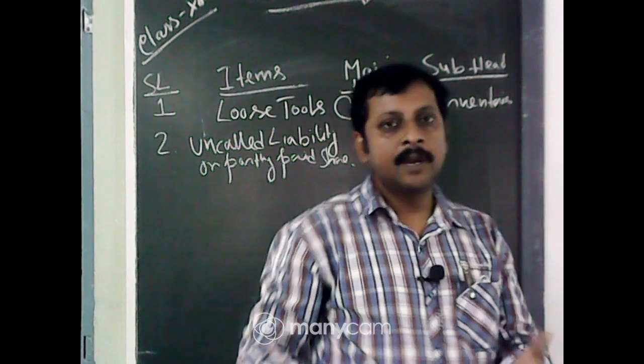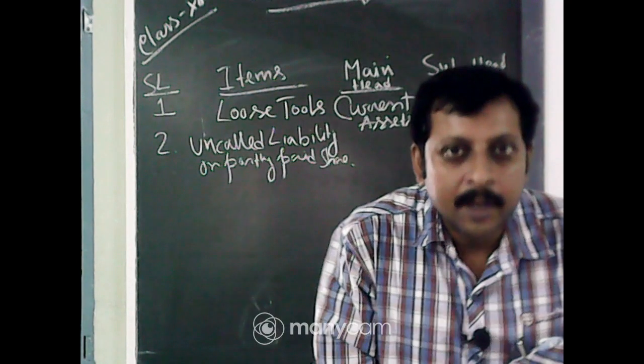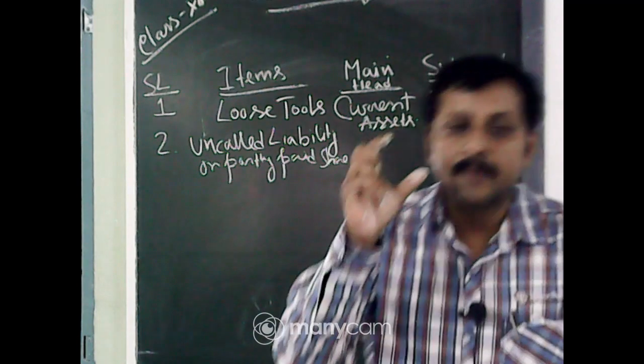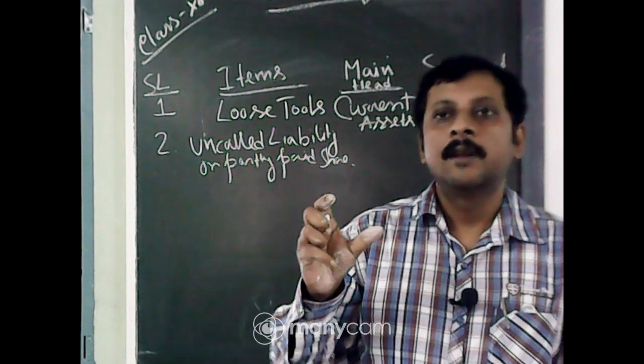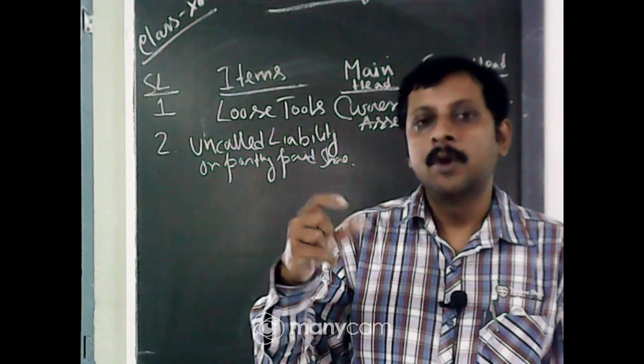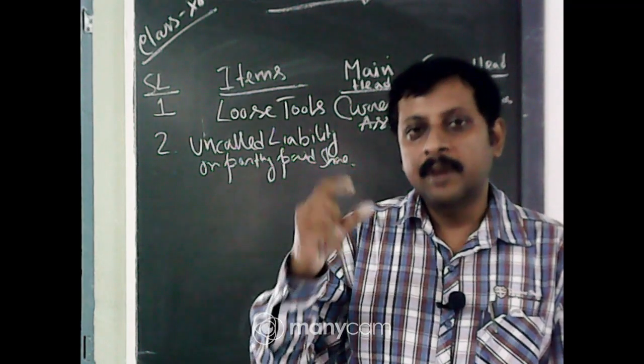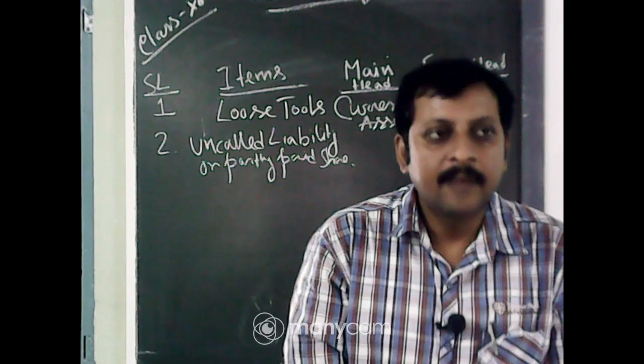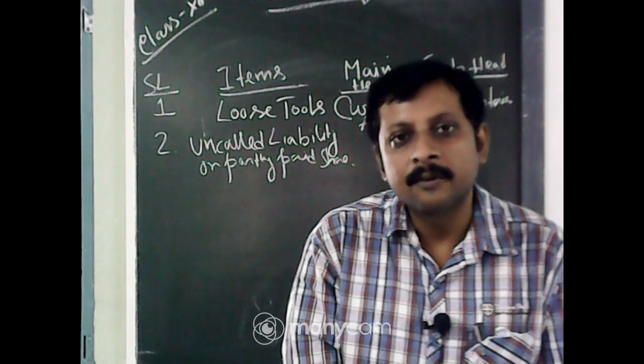They do not take the whole money from the public. That is called an initial public offering, IPO. Suppose the share price decided by the promoter is 100.